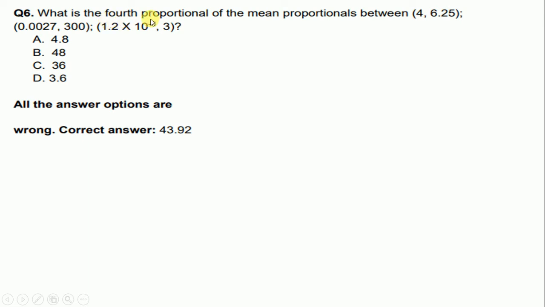What is the fourth proportional of the mean proportional between 4, 6.25, 0.0027, 300, 1.2 into 10 raised to power negative 3 and 3? The correct answer will be 43.92.